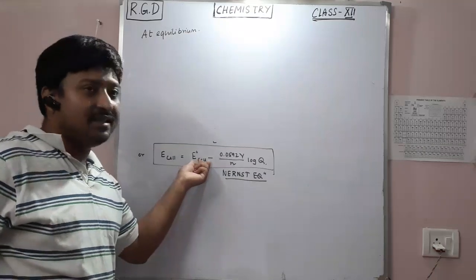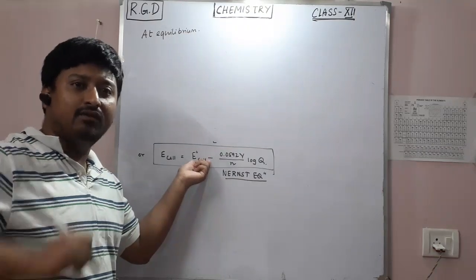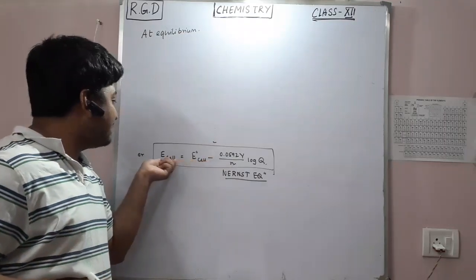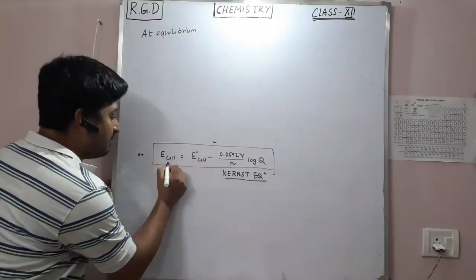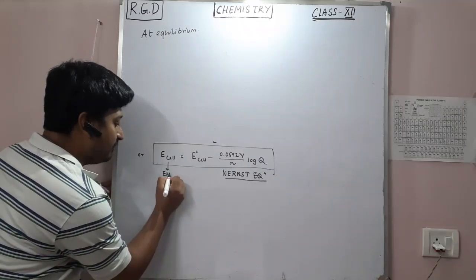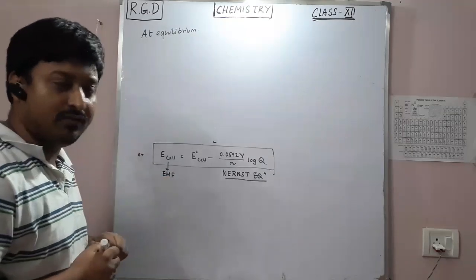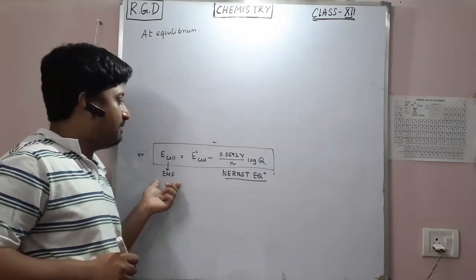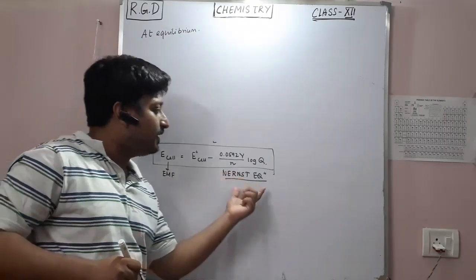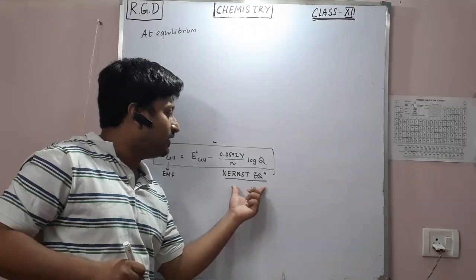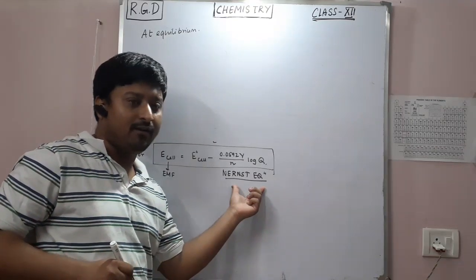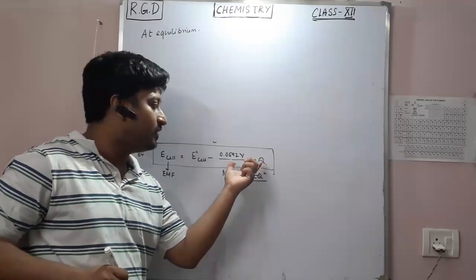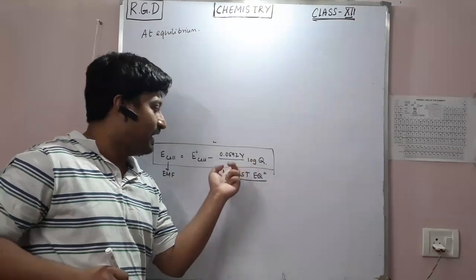This is the theoretical value that we calculate by pen and paper, using the redox potentials, and this E cell is what we know as the EMF, the electromotive force of the cell, which we get from the experiment. Now see, this term 0.0592 volt divided by N into log Q has the unit volt, because the log term is unitless and N is a number.